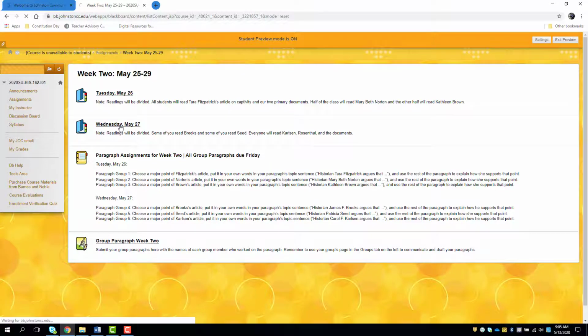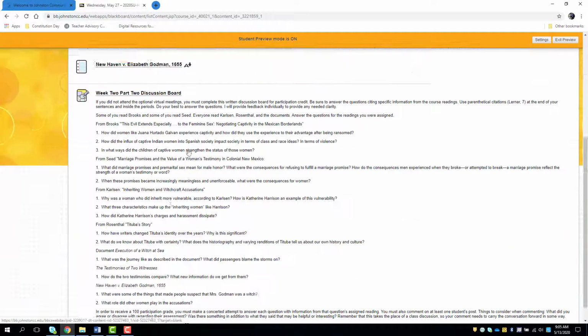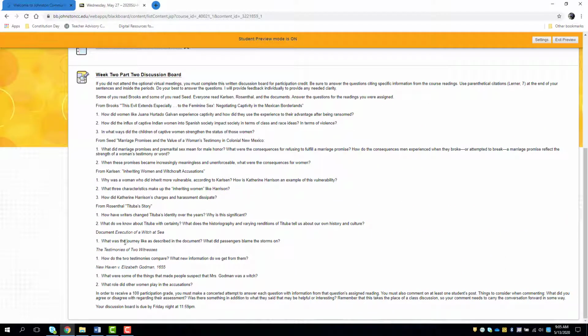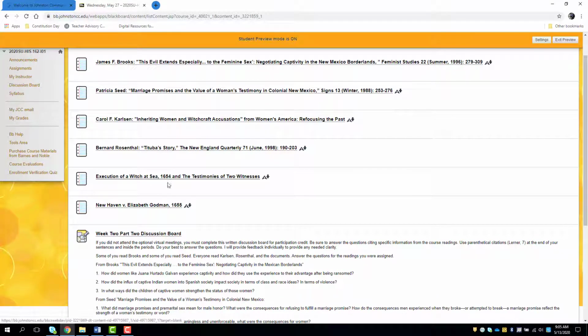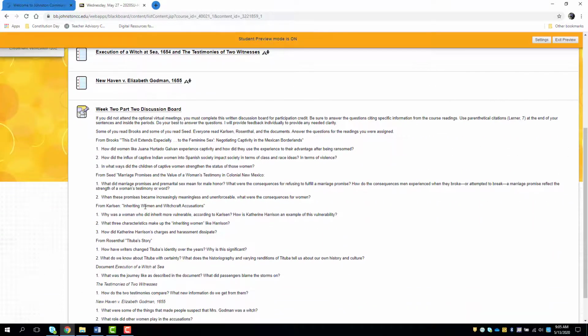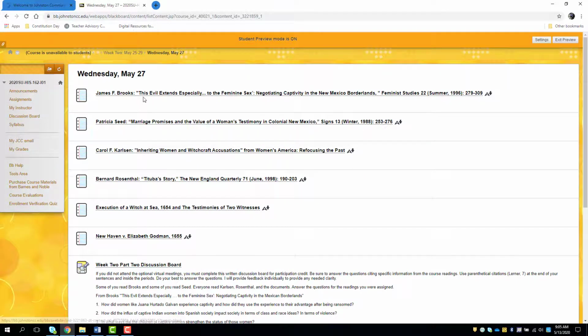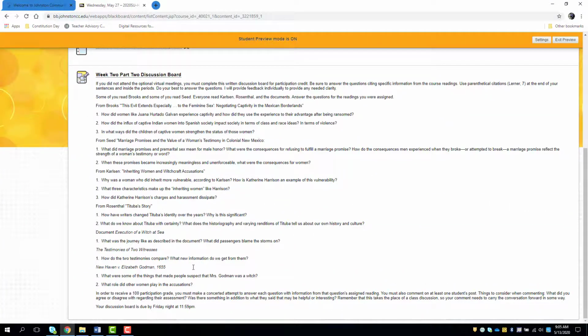And if we go to week 2, part 2, it's the same kind of deal. There's another discussion board. You've got 1, 2, 3, 4 articles, and then 1, 2, 3 documents. Those are combined. And again, this is split up. So everyone will read Carlson, Rosenthal in the documents. Half of you will read Brooks, and the other half will read Seed. So you're not reading all of this and answering every single one of these.